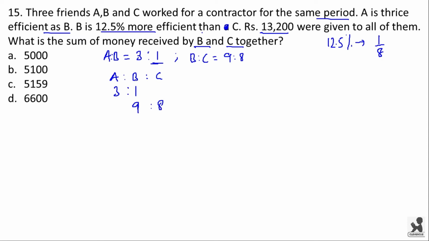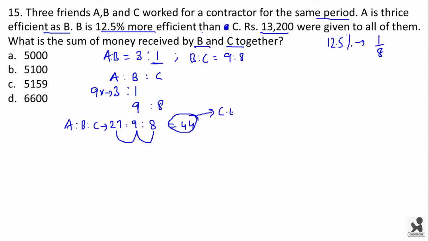Now to make this value of B equal, you will multiply this ratio with 9. So you get 27 is to 9 is to 8. This is the ratio of efficiency of A is to B is to C. Their combined efficiency will be 27 plus 9 plus 8, that is 27 plus 17, which is equal to 44. This 44 is combined efficiency. I hope you understood.